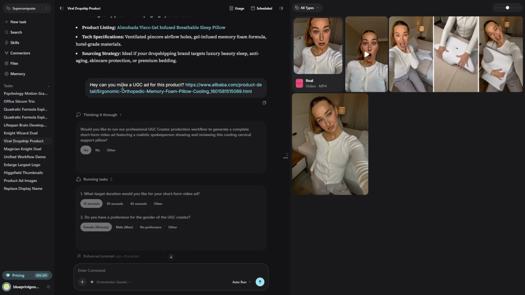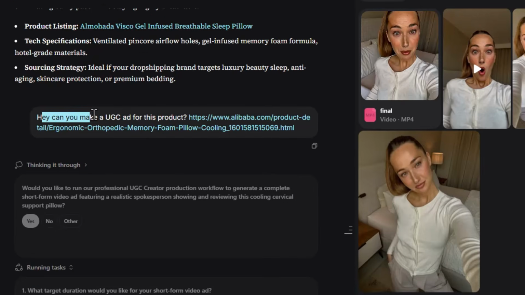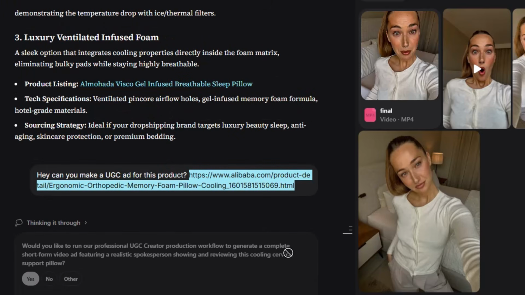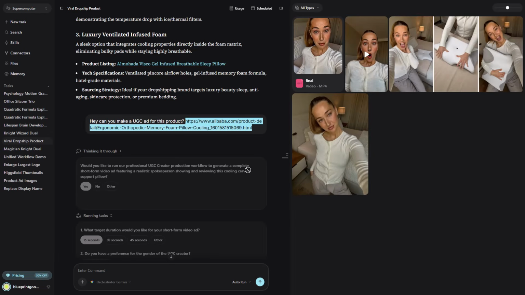I copied the product link and gave it a simple prompt. Hey, can you make a UGC ad for this specific product? The crazy part? I didn't even have to go in and manually take screenshots or download photos. I just fed it the link and it automatically began generating user-generated content and marketing videos for our product.